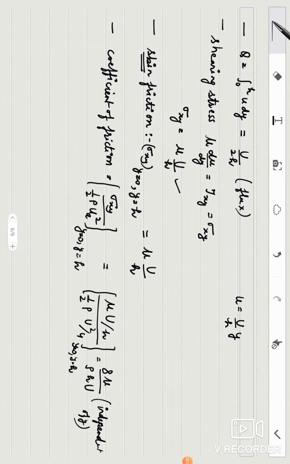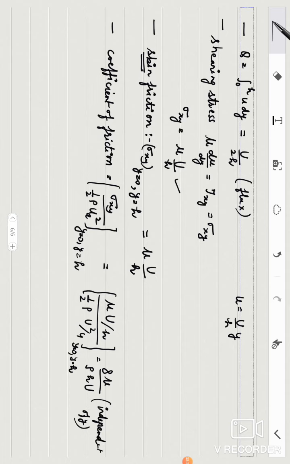So it is again same for the two walls. And many times this coefficient of friction is asked in terms of the u average. That means, what is the relation with the u average? So at times you can find it in terms of u average also.